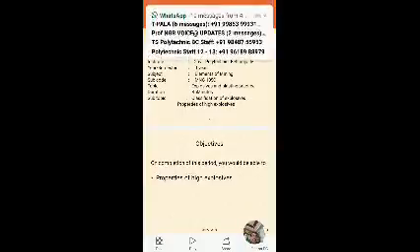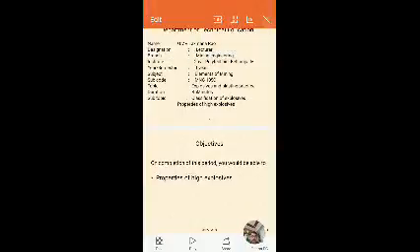The main aim of this lesson is that you will be able to answer questions like what are high explosives and what are its properties, like that.